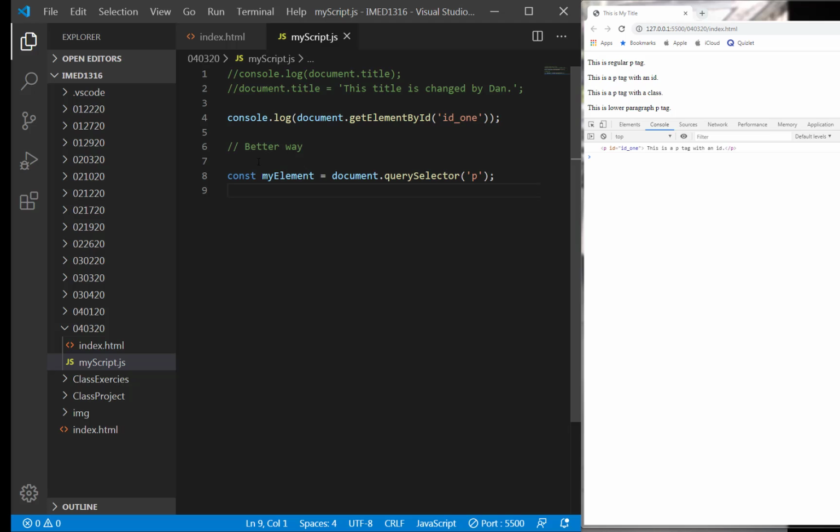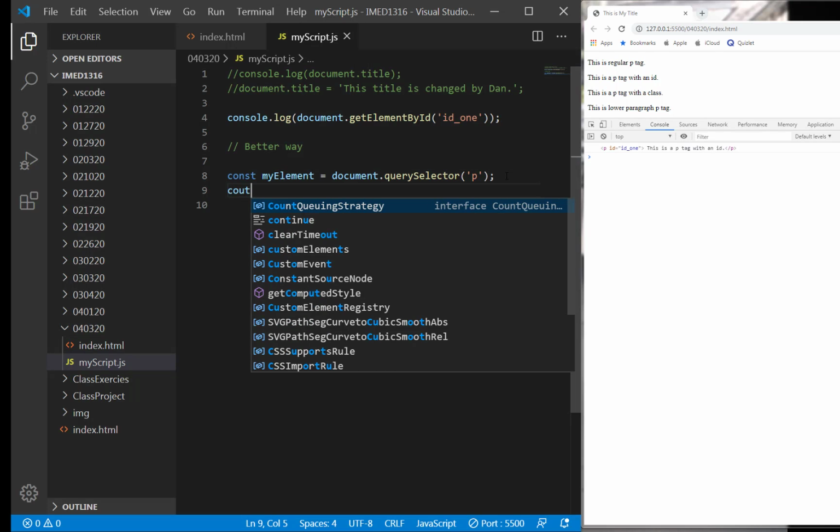Let me talk to you about the syntax right here. So const is a constant, meaning you're making a constant, a dedicated size that never changes. The variable called my element is something I made up. It's a variable. We're creating an array. The equal sign again means what? The right side now equals the left side. So this entire content variable is going to use the query selector: find me the first paragraph tag and store that into my element right now. And then I have to output it.